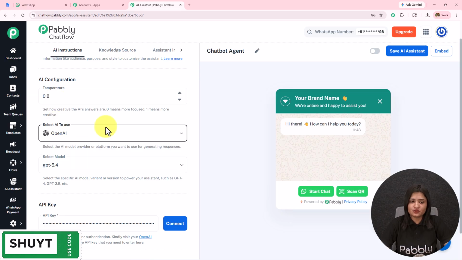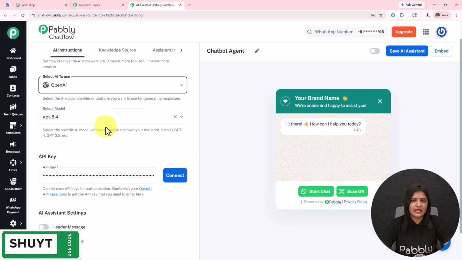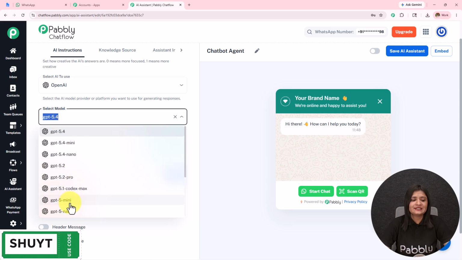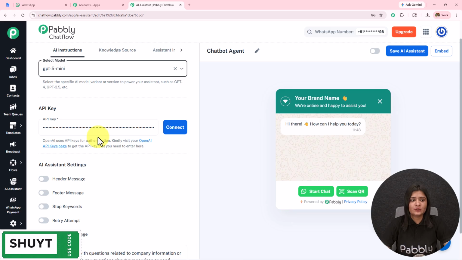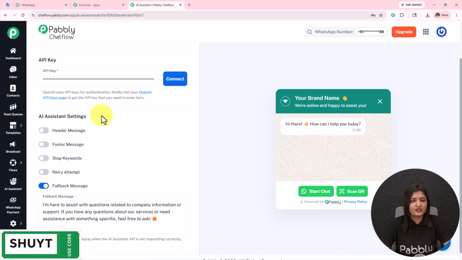Then the AI to use is OpenAI. I'm on the paid version of OpenAI, and it is necessary that you also have the same. Then we have this model. I'm going to select the model as GPT-5 mini. You can select this according to the requirement. Then we have this API key. Here I have already entered the API key, so I'm going to click on this connect, and you will see OpenAI key saved successfully.